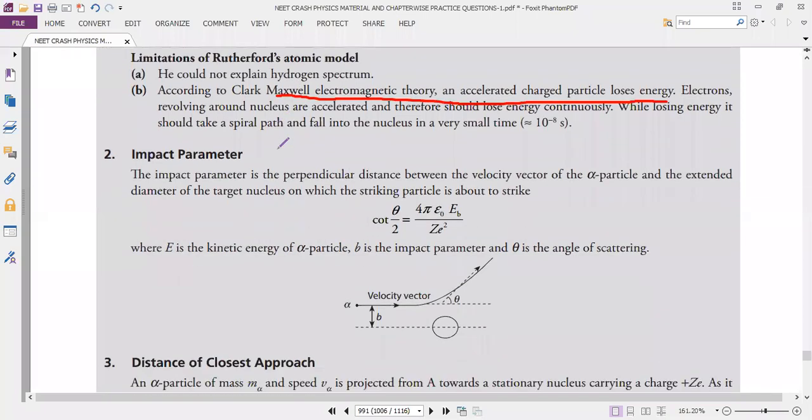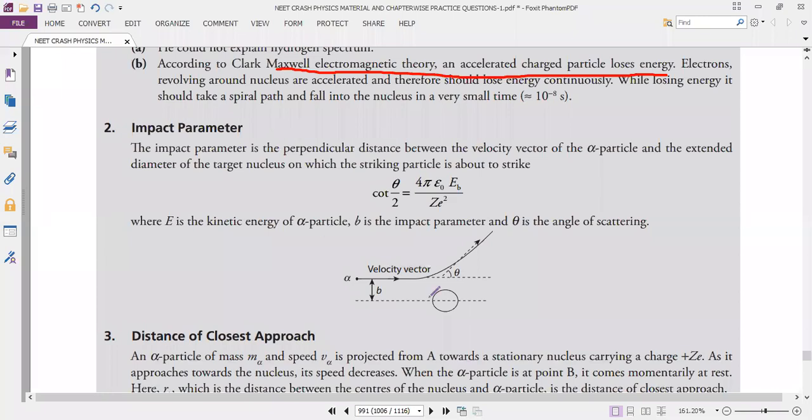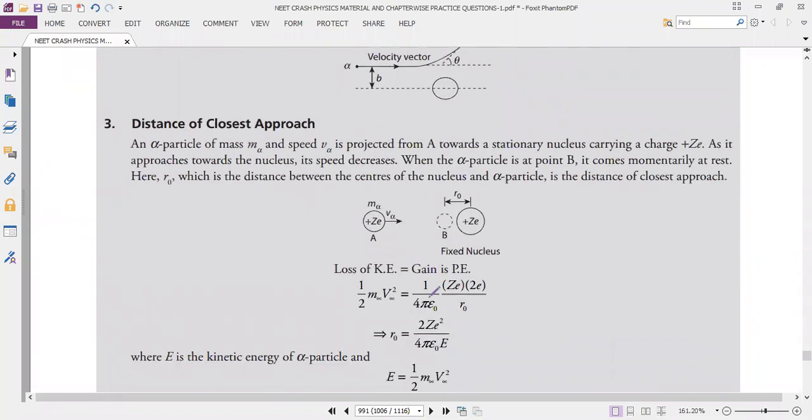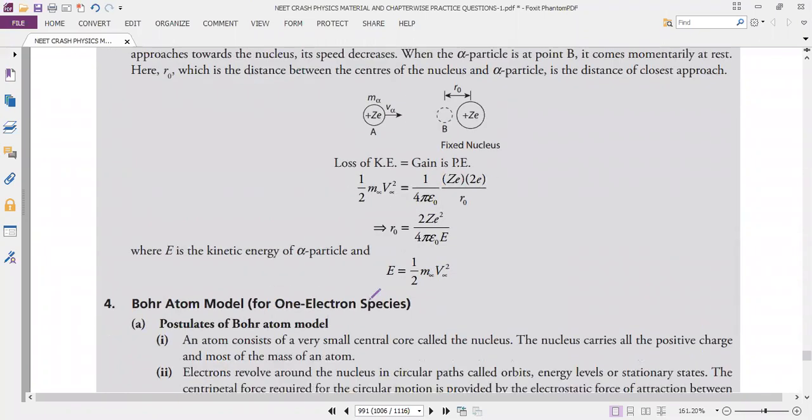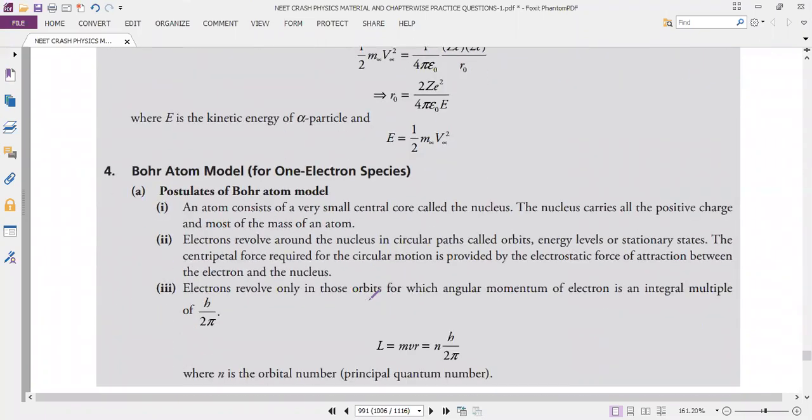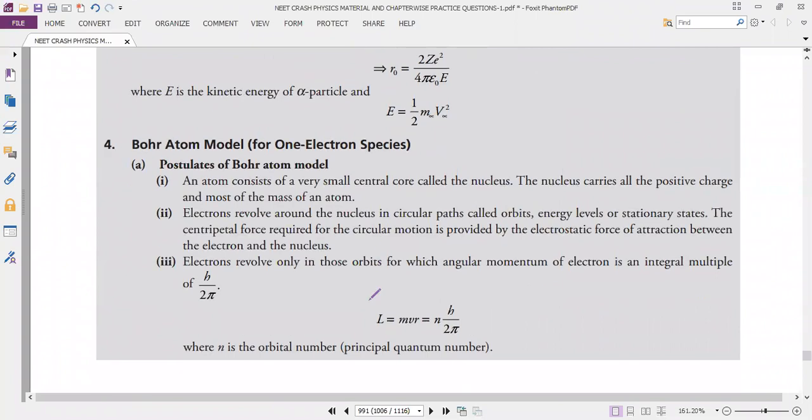Okay. Next, impact parameter, the beta formula. Bohr model of hydrogen atom. The postulates: first, second, third. The first postulate: the atom consists of a very small central core called the nucleus. The nucleus is positively charged. Next, the electron revolves around the nucleus in a circular path. It is called an orbit, the energy level and stationary state.